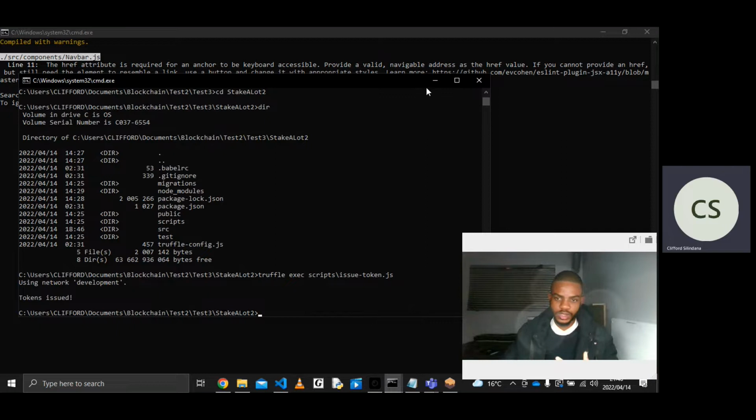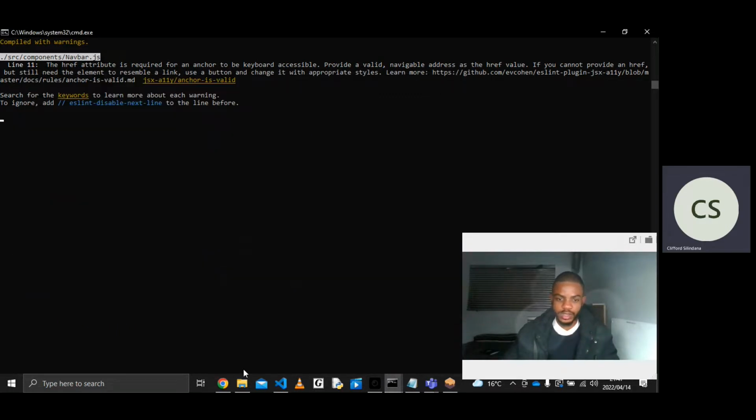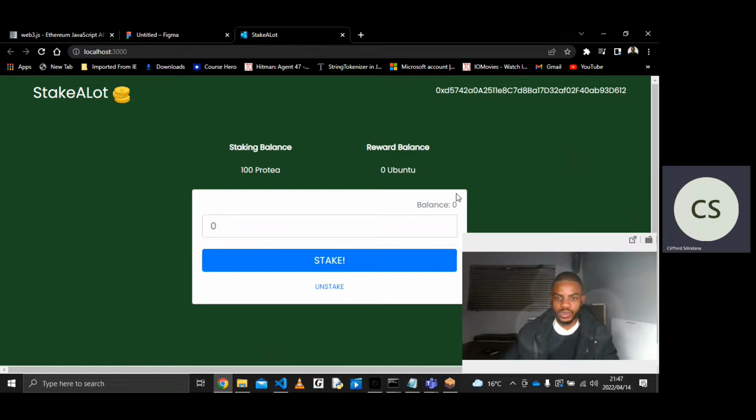Since the tokens are issued, I need to see a change in my Ubuntu tokens, because those are the ones I'm earning interest in. So I need to give it a refresh. And then there we go. My Ubuntu tokens is 100 now. It's 100 interest.